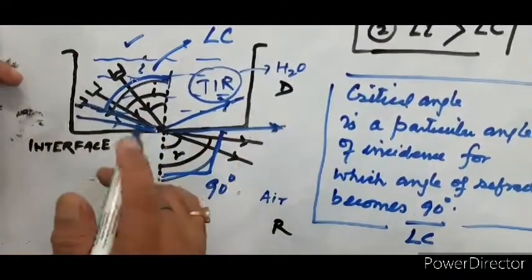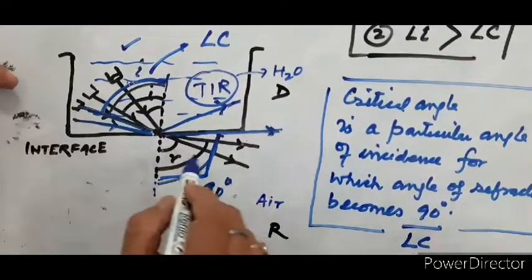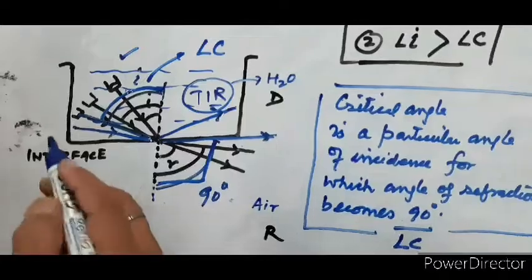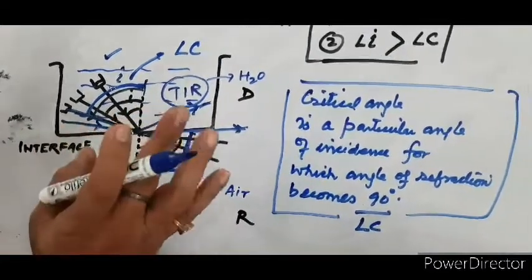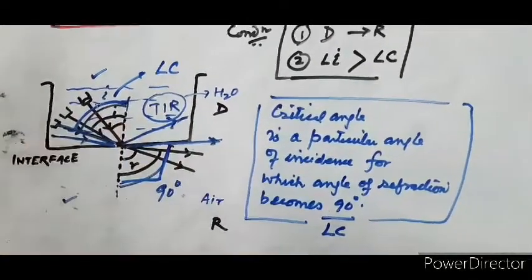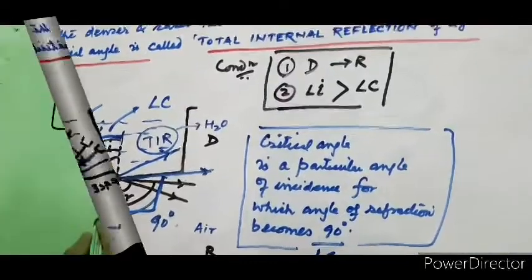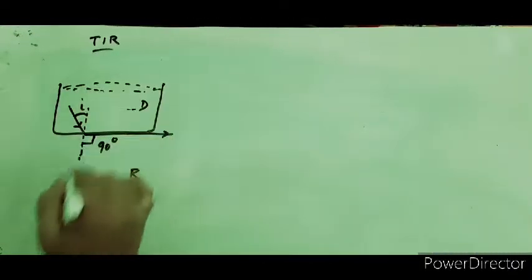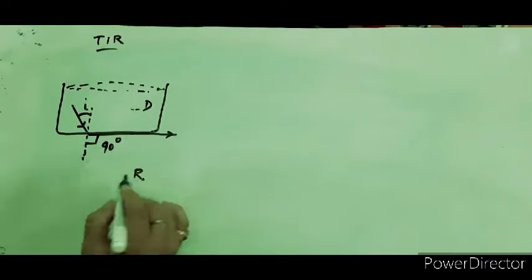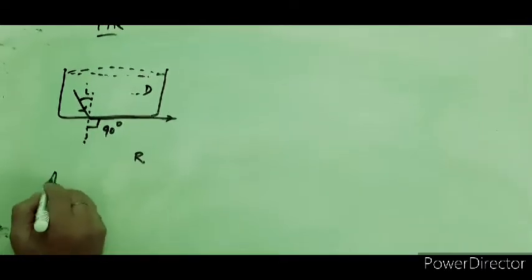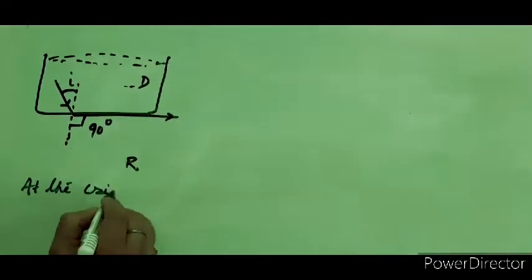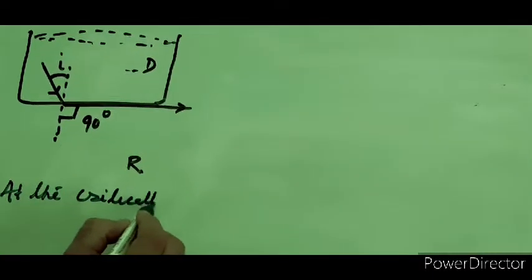The same thing occurs in the optical fiber also. So this is the total internal reflection. From the definition it is very clear. Okay, these are the points. Now we come to the point of total internal reflection at the criticality, at the critical condition.